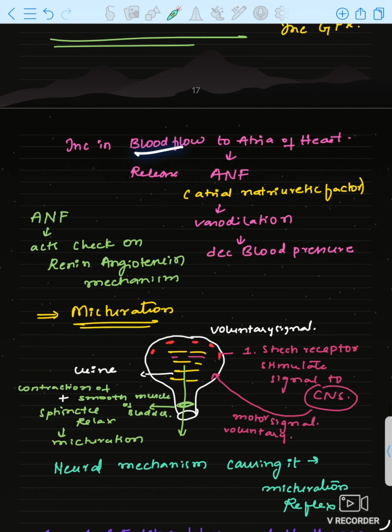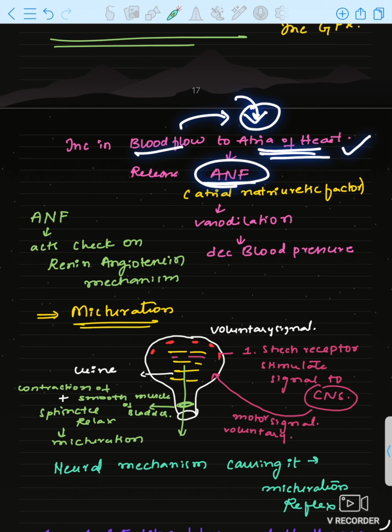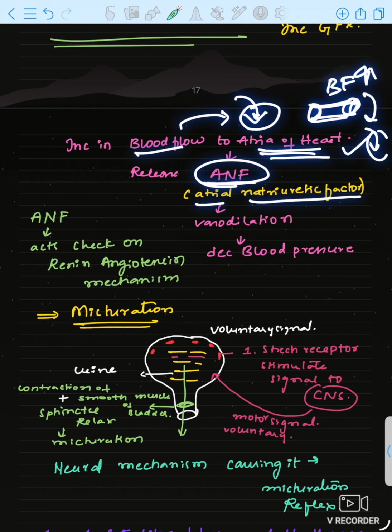If blood flow to the atria of the heart is increasing, then what happens? ANF, atrial natriuretic factor, is released. That's why ANF will be released in the heart, which will dilate the blood vessels.